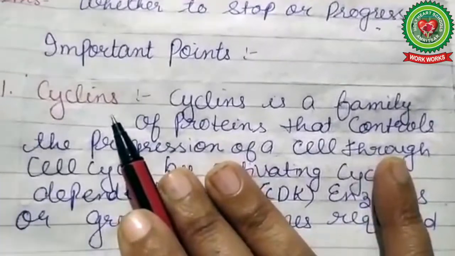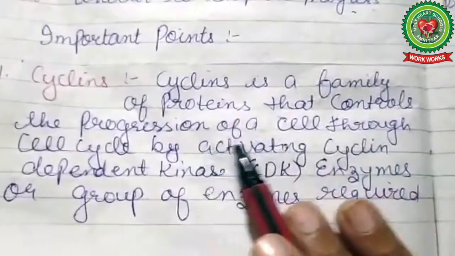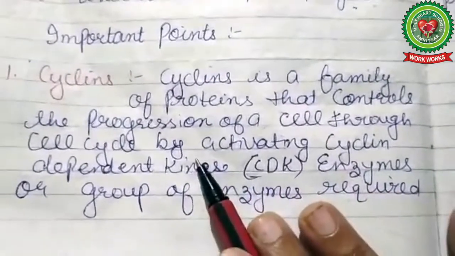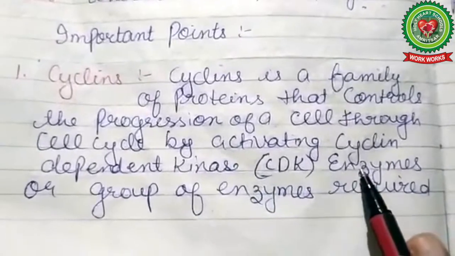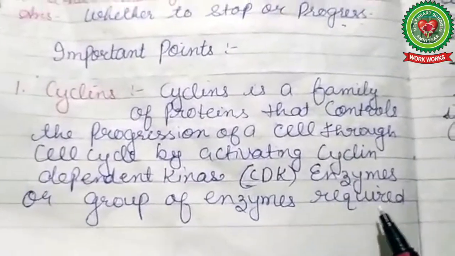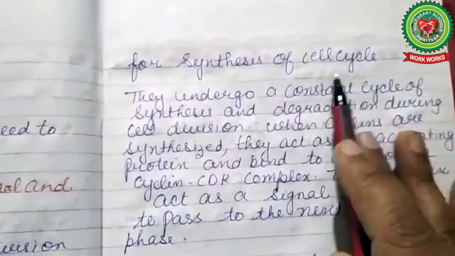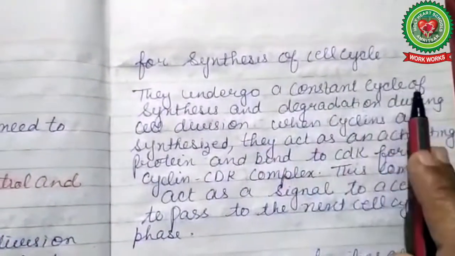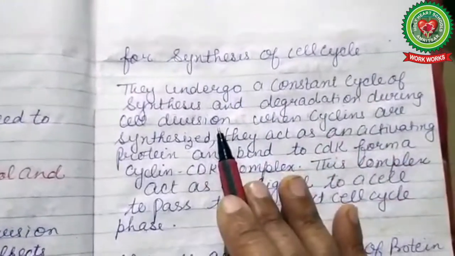First is cyclin. Cyclin is a family of proteins that controls the progression of the cell through the cell cycle by activating cyclin-dependent kinases, enzymes or groups of enzymes required for the cell cycle. They undergo a constant cycle of synthesis and degradation during cell division.